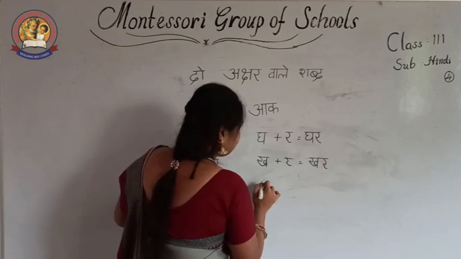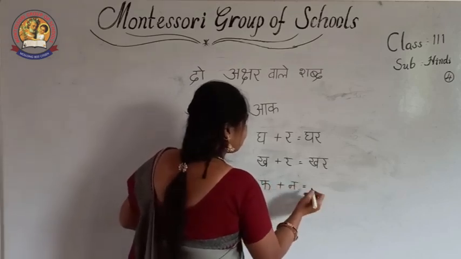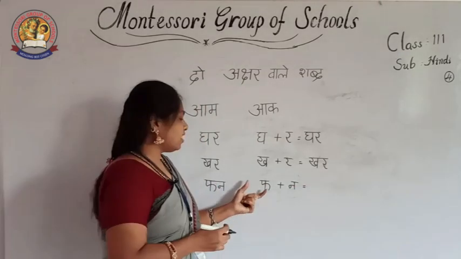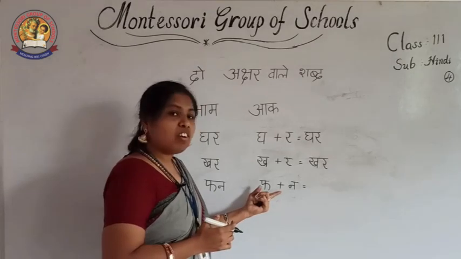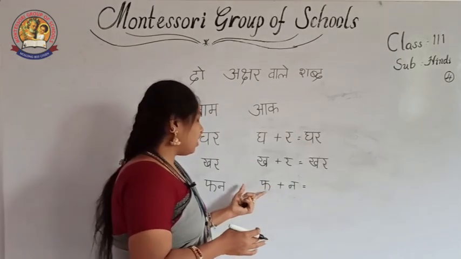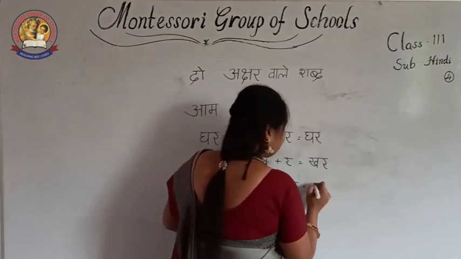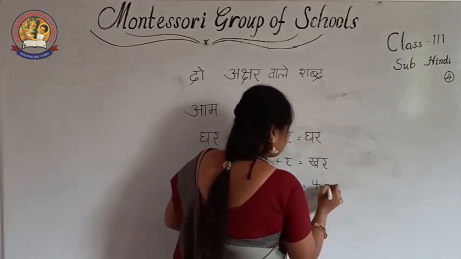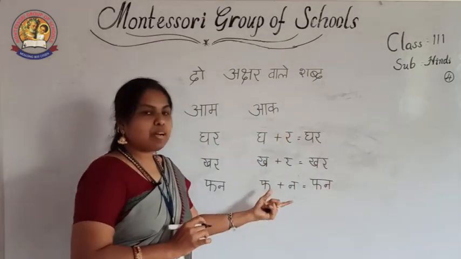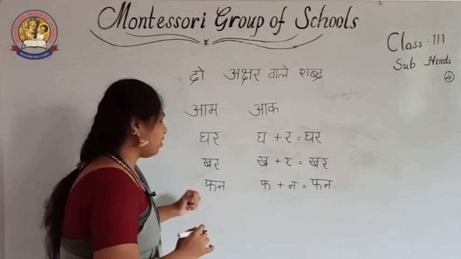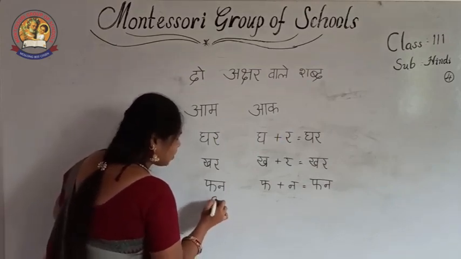What are the letters in that one? Pha plus na. What do you do in maths? When you see a plus symbol, you are adding. I am also adding this one the same way. Pha plus na means phan.